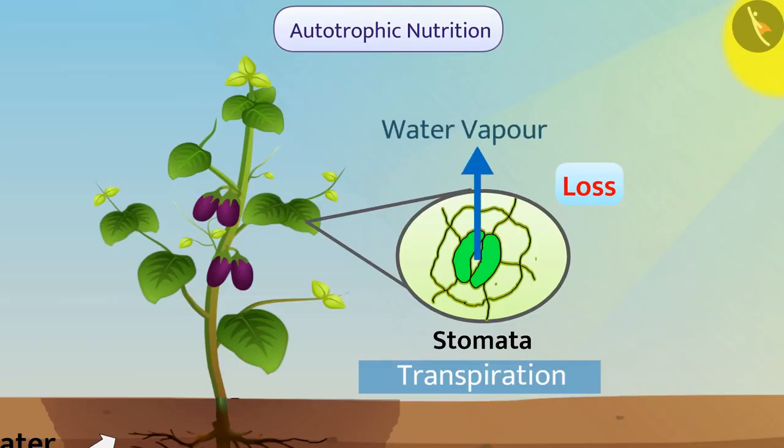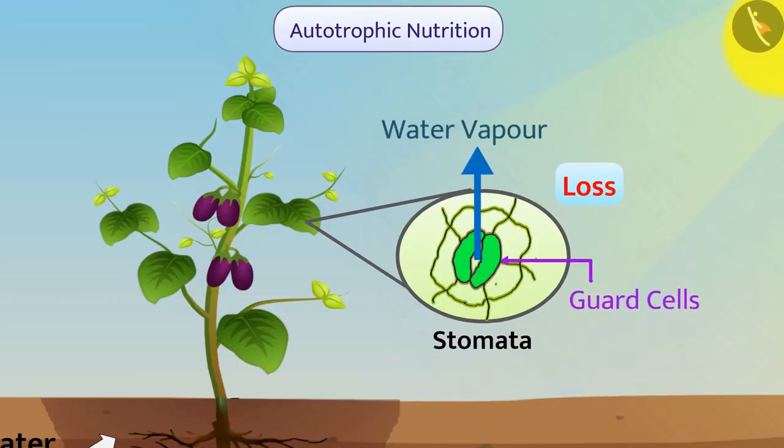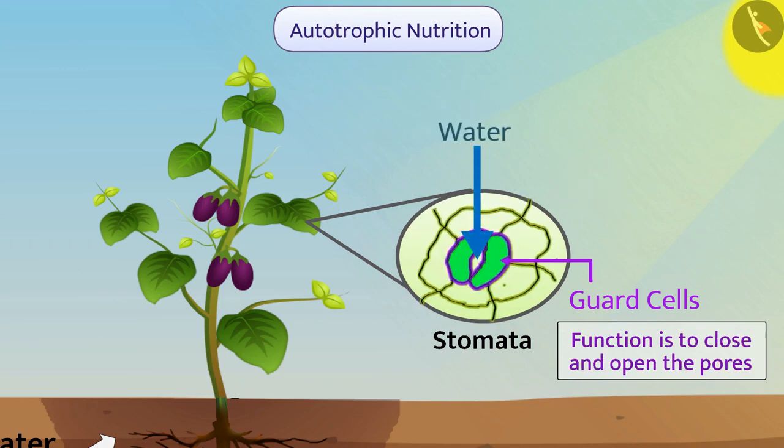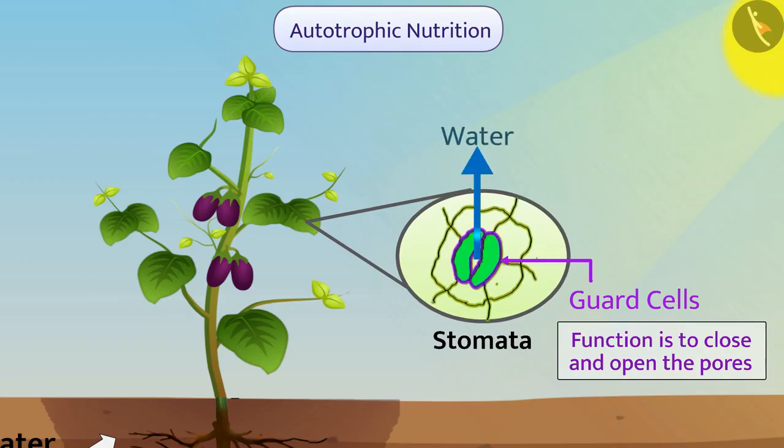To prevent this, there are guard cells around the pores of stomata whose function is to close and open the pores. When water enters the guard cells, they swell and the stomatal pores open. In the same way, when water comes out of the guard cells, they shrink and the stomatal pores close.